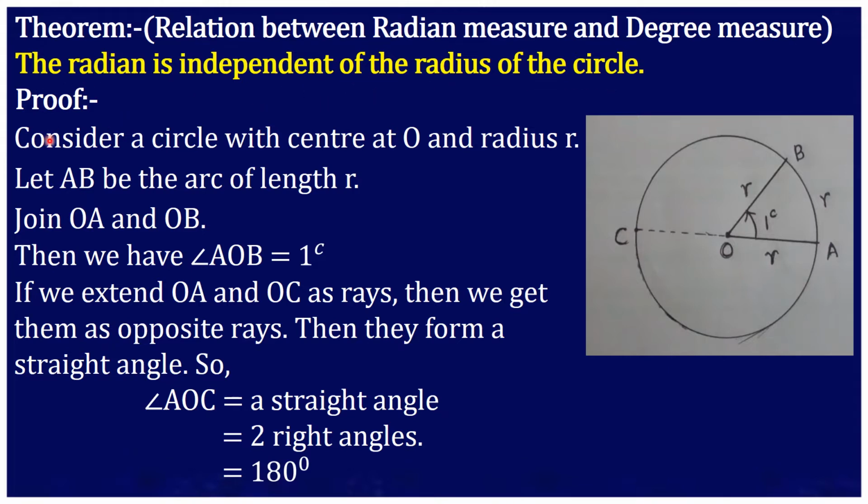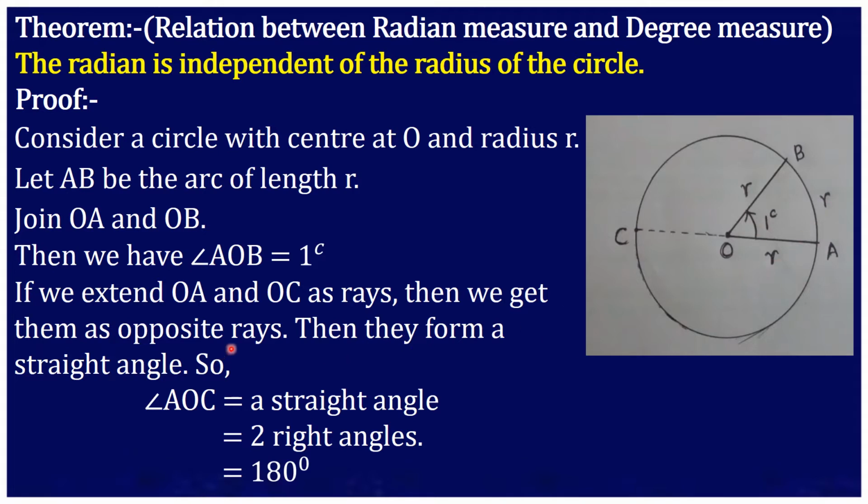Proof: consider a circle with center O and radius R. You can see the circle here, and AB is an arc of length equal to the radius R. Join OA and OB, that is, the endpoints of the arc A and B are joined to the center of the circle O. Now we get an angle AOB, and as per the definition of 1 radian, the measure of the angle AOB is 1 radian because the arc length is equal to the radius.